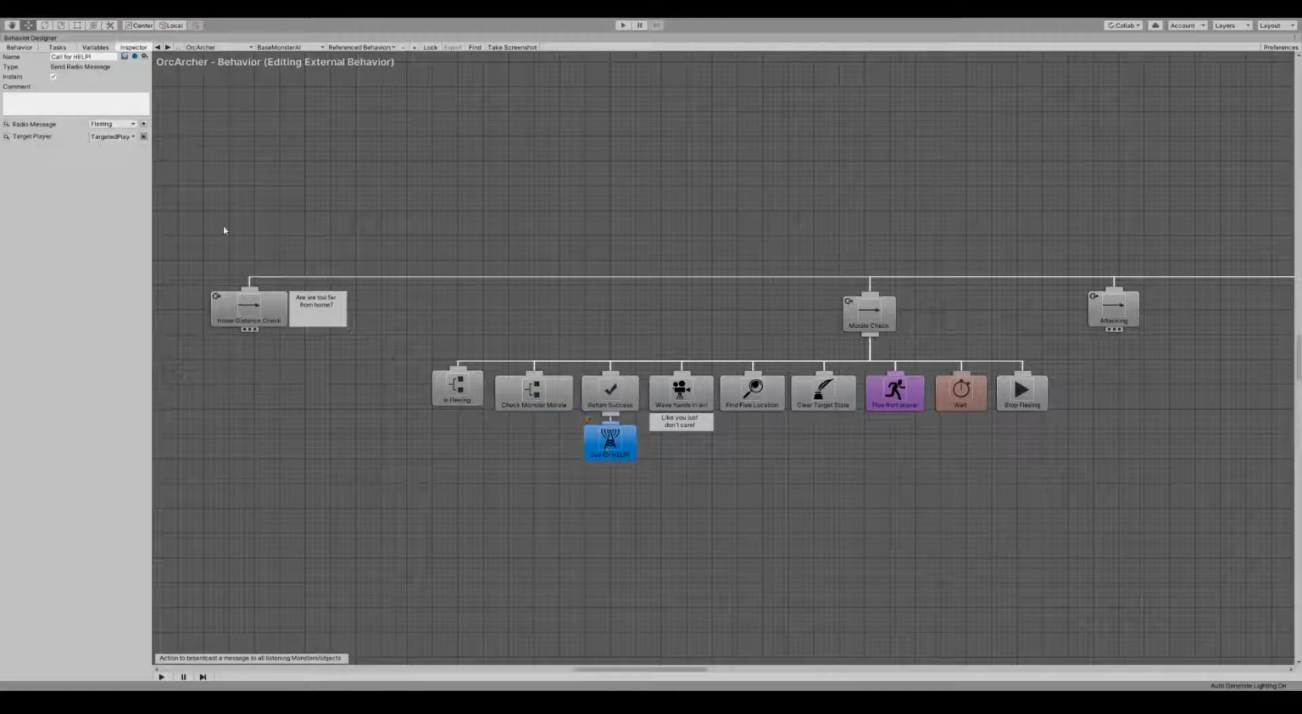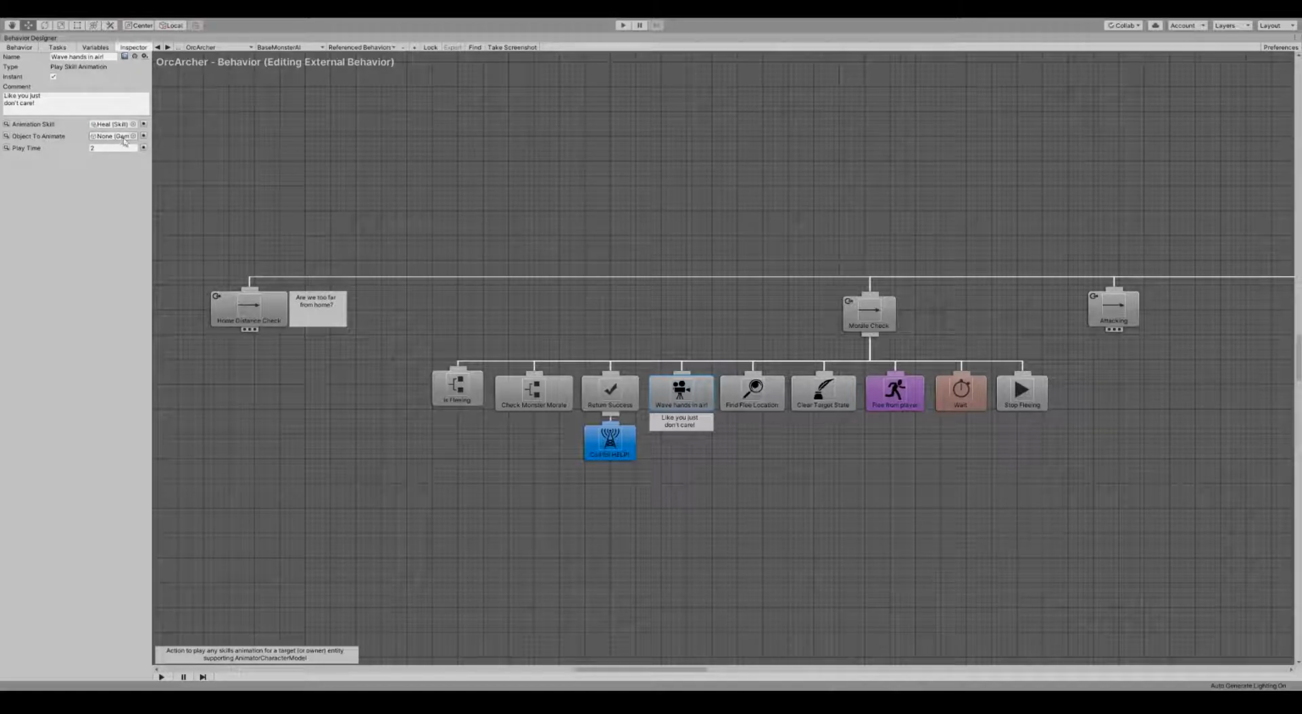We've added in a send radio message, which is again one of the new actions, with message types of fleeing and the targeted player that we're currently fighting that has caused this morale failure. We've got another play skill animation, so we will play the animation for the heal skill. I just picked that one because they're all pretty much the same animations in the demo.